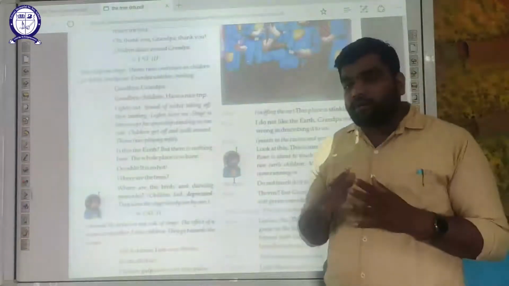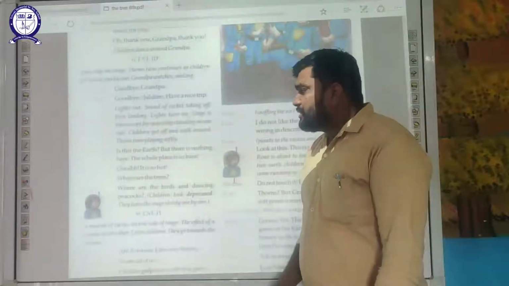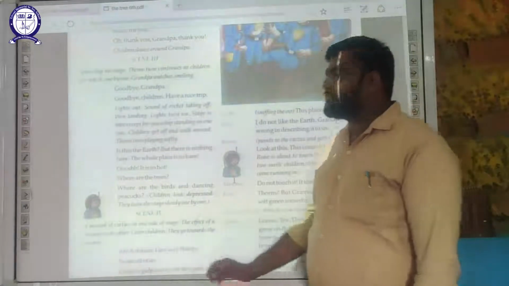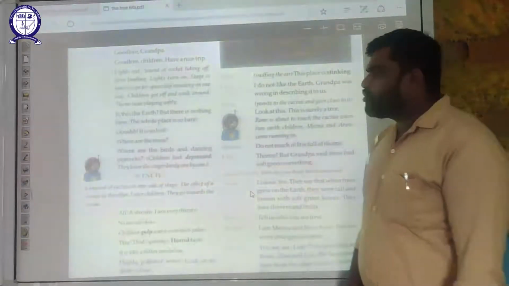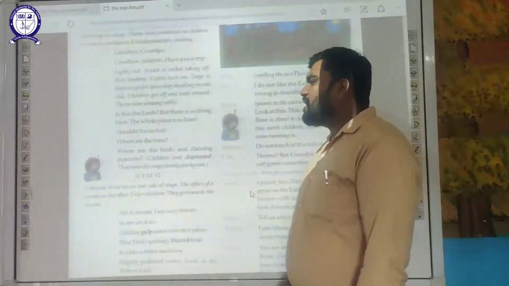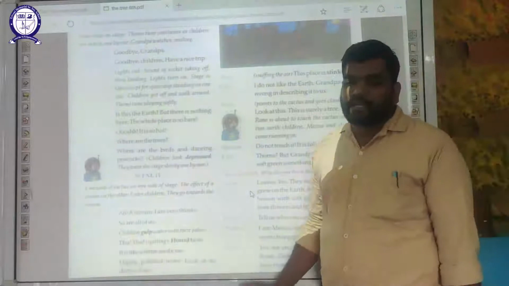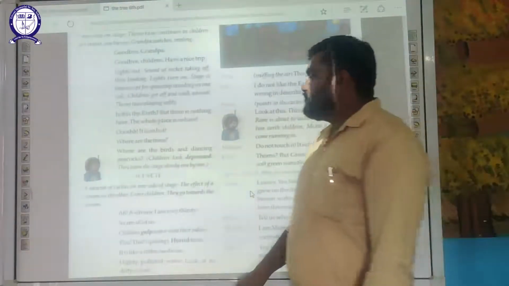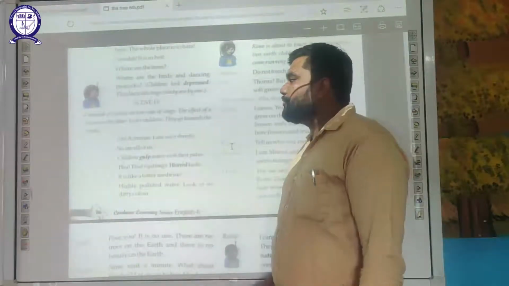That is currently a barren land in the story. Is this the Earth? But there is nothing here. The whole place is so bare. Bare means there is nothing here. Whoosh! It is so hot. Where are the trees? Where are the birds and dancing peacocks? Children were depressed not to see those things as described by their grandpa. Now they leave the stage slowly, one by one. They are telling us about the act going on.